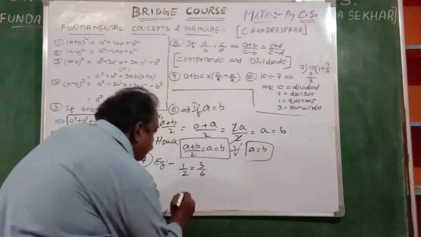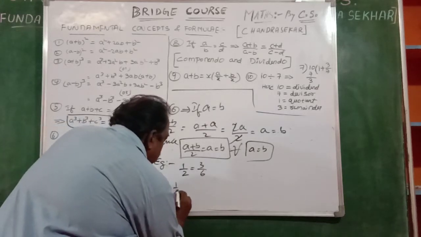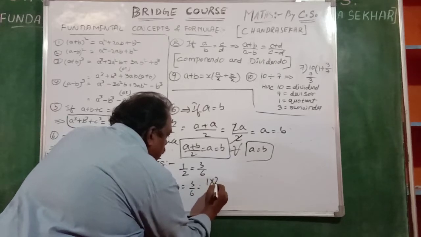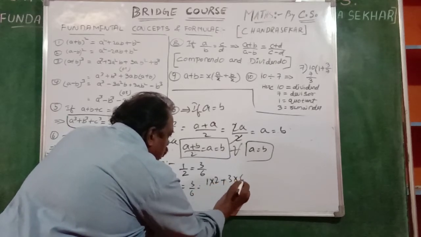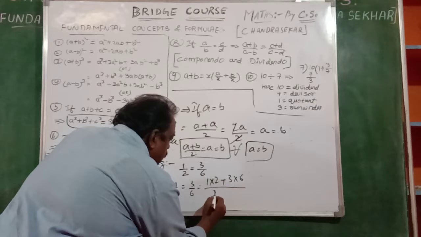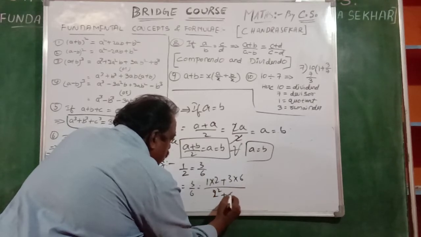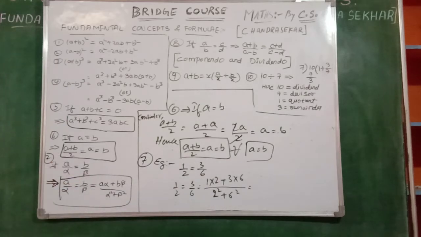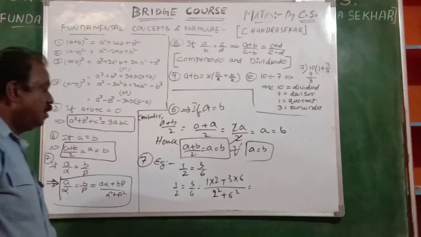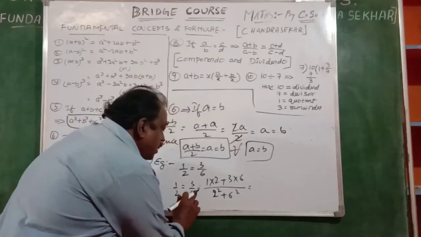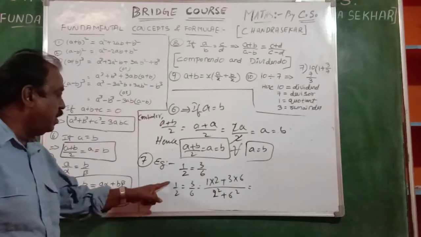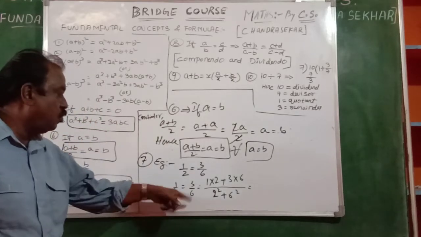You see, can we verify that 1 into 2 plus 3 into 6 by 2 square plus 6 square? What will happen by using this formula? Whether it is correct or not, by taking one example, I am going. You see now, here A into alpha, 1 into 2, B into beta, 3 into 6.